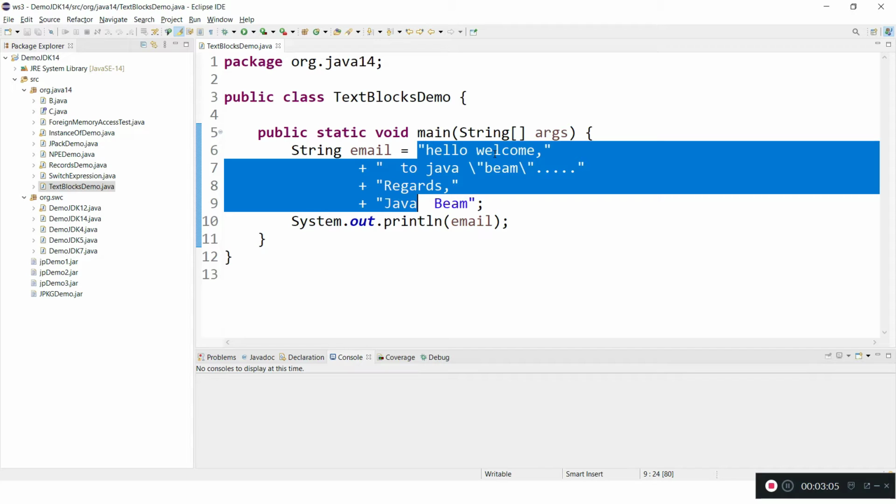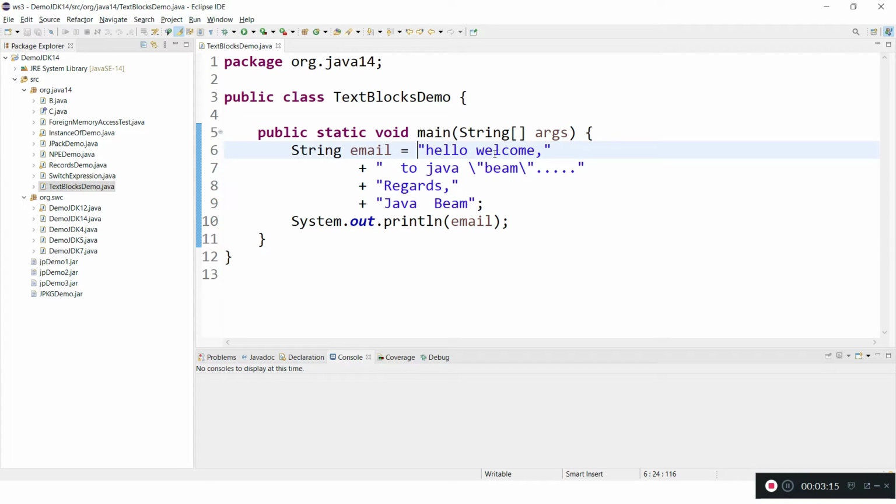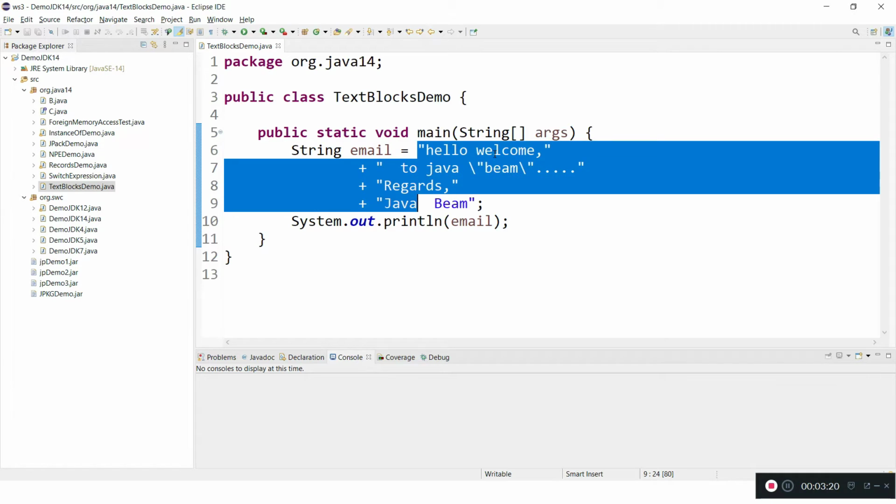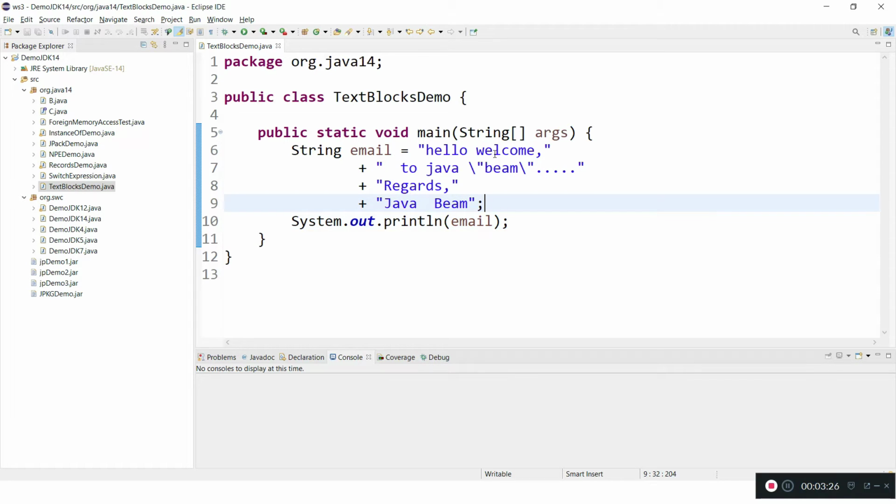Or let's say you have a SQL query that comes across multiple lines, probably 20 or 30 lines. If you are going for a string literal, that is a big problem. We cannot format SQL properly. So Java 13 came up with a new concept called text blocks.